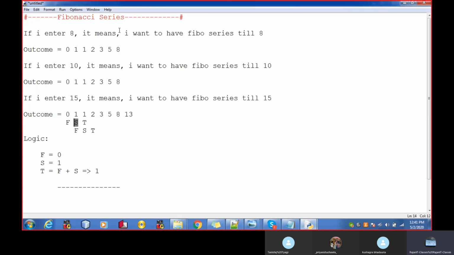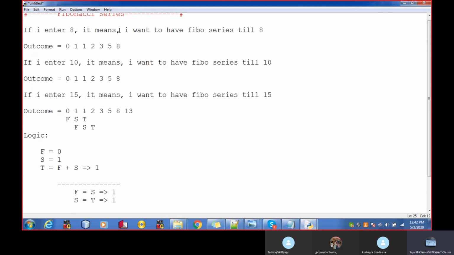It means whatever your second is will become first in the second step. I'm writing F is equal to S. And whatever your third is will become the second. It means I will have to write S is equal to T. Now here it becomes 1, and here it becomes again 1, and if I write T is equal to F plus S, then it becomes 2.